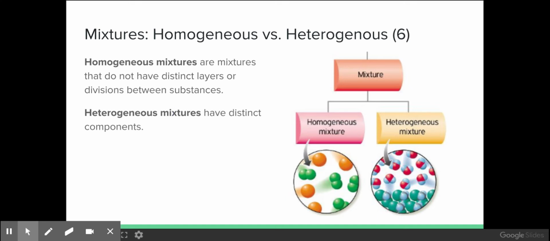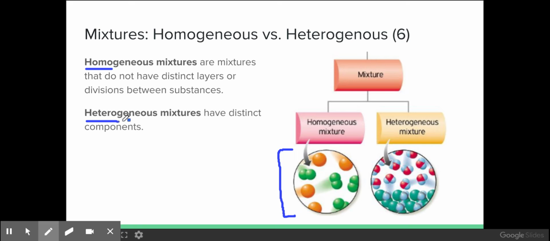When we talk about the big distinction between different types of mixtures, we have two different types. Homogeneous mixtures, the prefix homo means same, so it means that it looks the same throughout. There are no distinct layers or boundaries. So for instance, if we look at a particle level representation of what a homogeneous mixture looks like, the particles would be very uniformly distributed and there wouldn't be a layer between them.